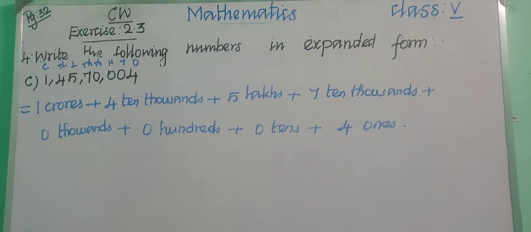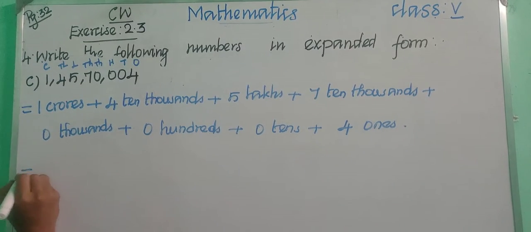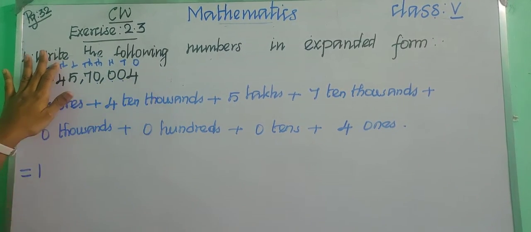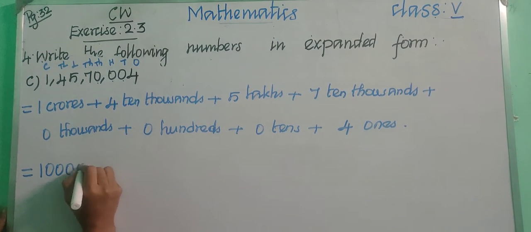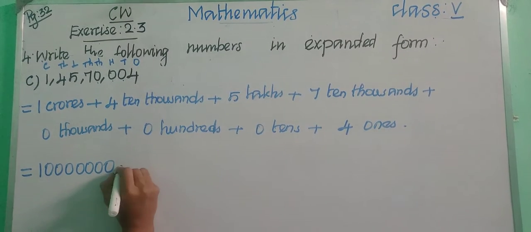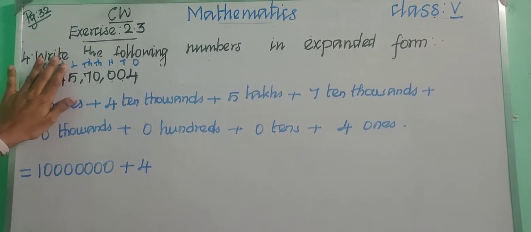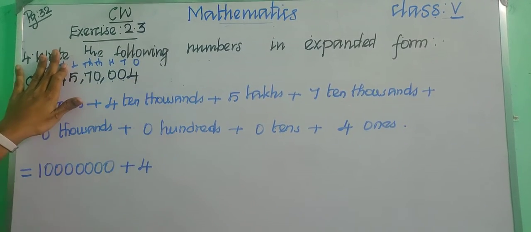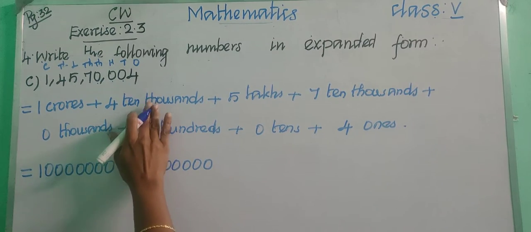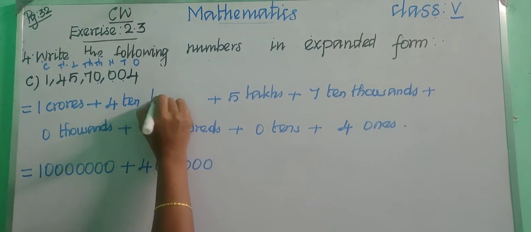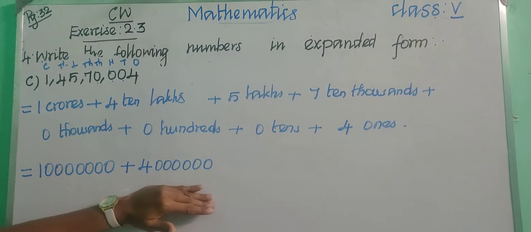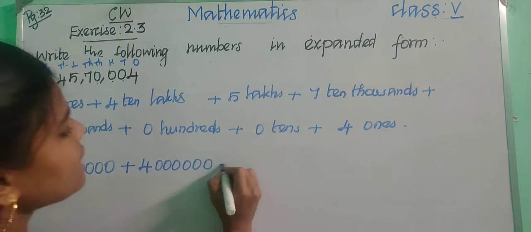Okay children, so we can leave the zeros, simply we'll get 1 crore, okay, put 1, now hide this 1 and count the digits, 1, 2, 3, 4, 5, 6, 7, 7 zeros, okay children, put 7 zeros, so it is 1 crore, and put plus 4, okay, so just hide up to 4, how many digits are we having, 1, 2, 3, 4, 5, 6, 6 digits, right, so put 6 zeros, so it is 40 lakhs, okay, it was a mistake, okay, 40 lakhs, okay children, so 1 crore plus 40 lakhs plus 5.